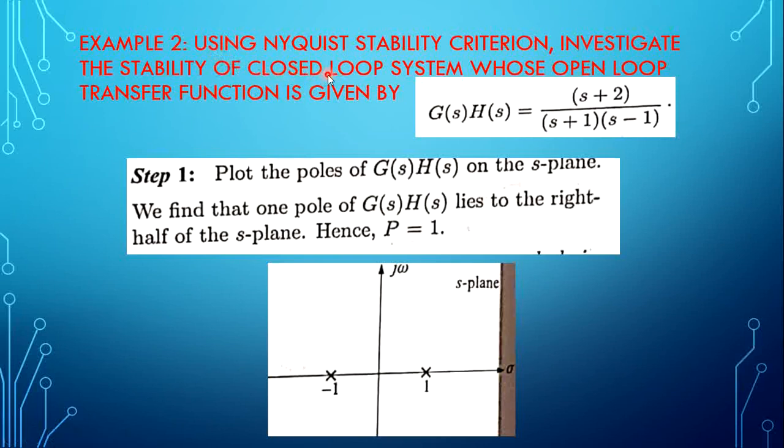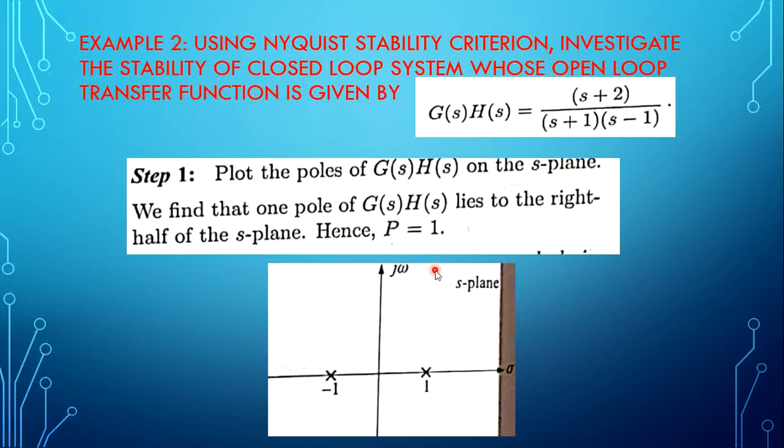We will discuss the second example. Using the Nyquist stability criterion, investigate the stability of the closed loop system whose open loop transfer function is given by G(s)H(s) equals (s plus 2) divided by (s plus 1)(s minus 1). Here, first plot the poles of the given open loop transfer function. One is minus 1, the other one is plus 1. Now capital P is 1. What is capital P? The number of poles lying on the right hand side of the S plane. So capital P is 1.